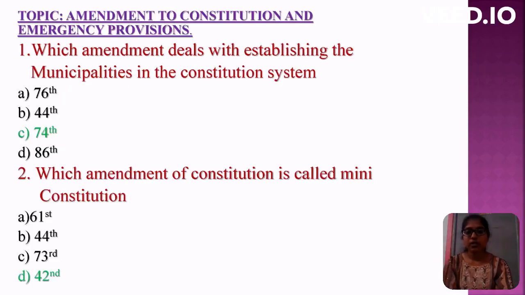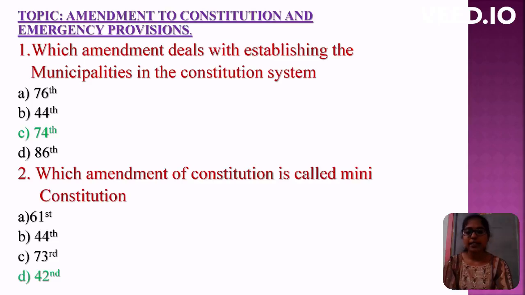Let us go to the next topic of Module 5, amendment to Constitution and emergency provisions. First question: Which amendment deals with establishing the municipalities in the constitution system? Options are 76th, 44th, 74th, 86th. The correct option is 74th. Second question: Which amendment of the Constitution is called the mini constitution?